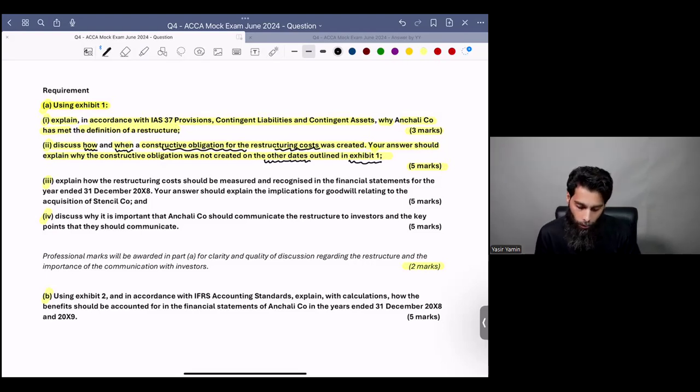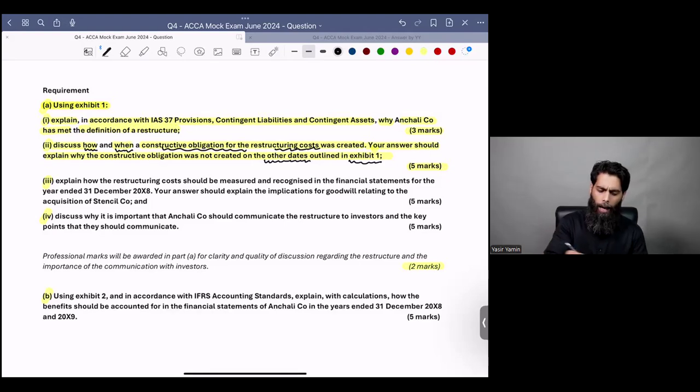Discuss how and when you consider 5 marks. If you read the requirement like that, believe you me, you can never solve this question. It's impossible. So the correct manner is that you should read the requirement very slowly so that you can understand the question itself. Now you have pointed out the main crux of requirement number 2. You need to focus on the dates while reading exhibit number 1.